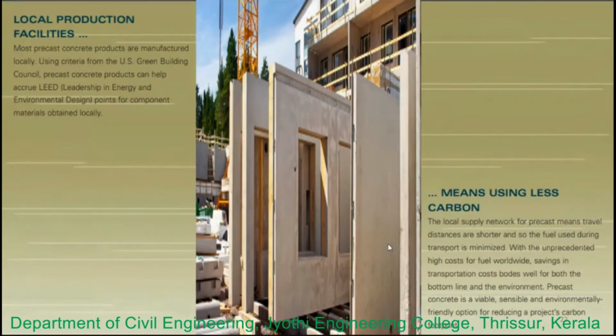Any product we consider can be locally made or made to a standard, so how can we consider it to be green? There is a standard rating system. The U.S. Green Building Council set this LEED, which covers energy and the environment. This is one of the rating systems.